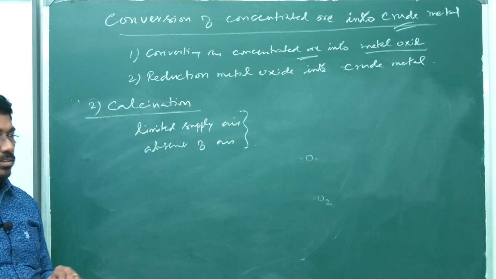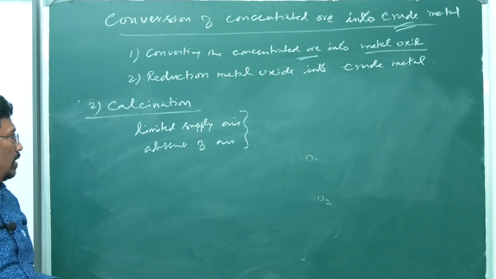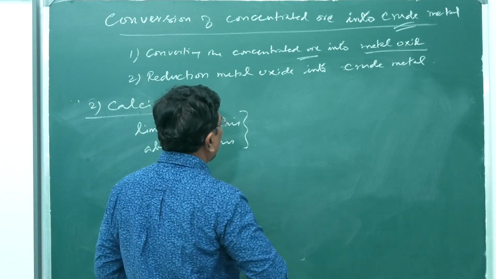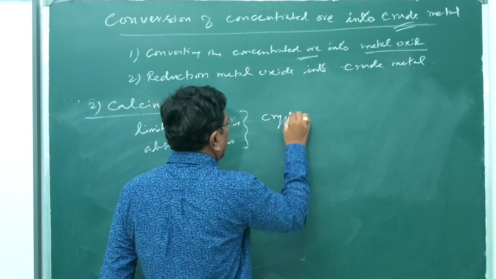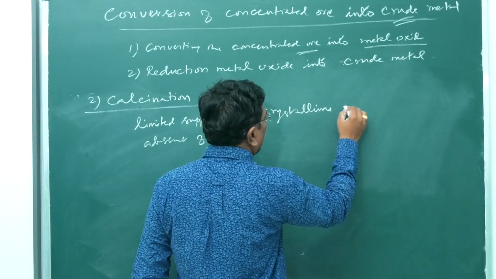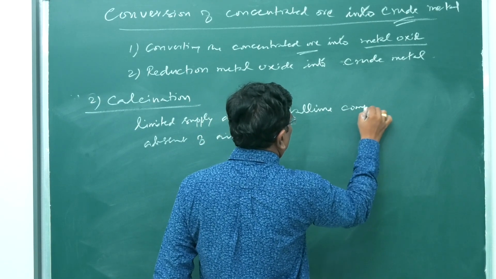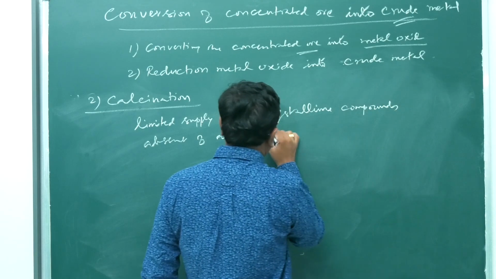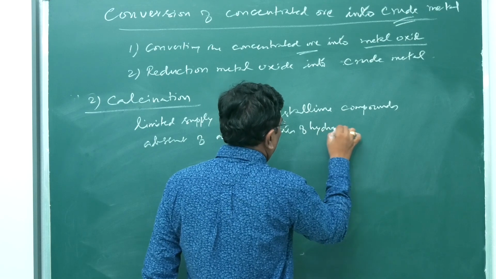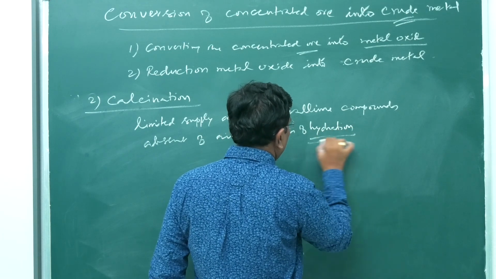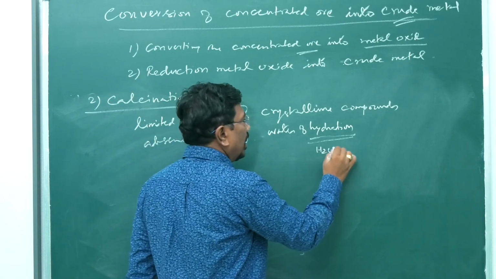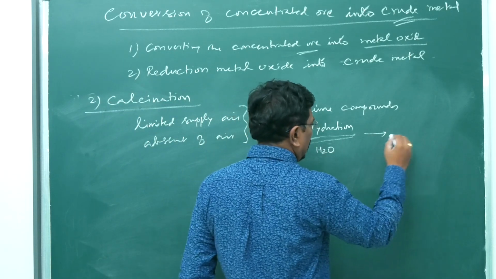Here, what is happening? The hydrated, crystalline compounds are said to be with water of hydration. Crystalline compounds containing water of hydration, that is H2O, are eliminated in the form of moisture.